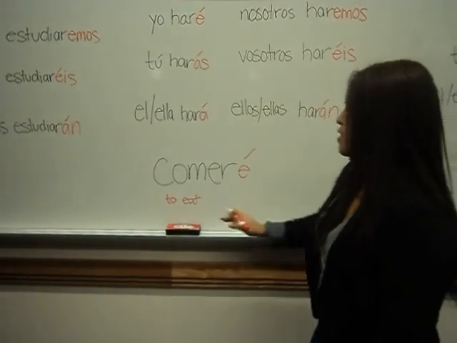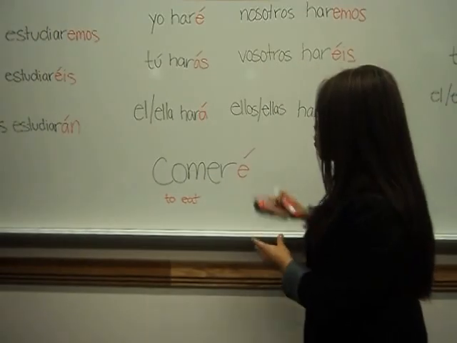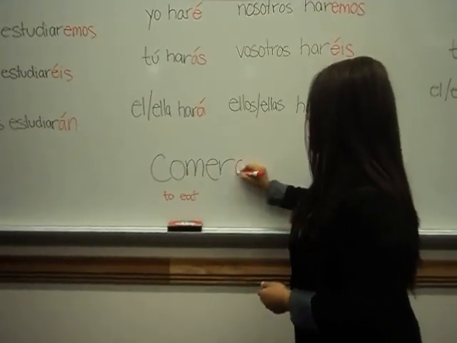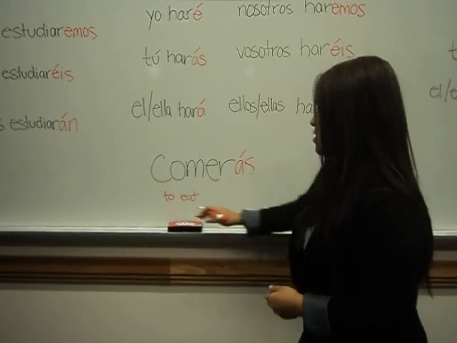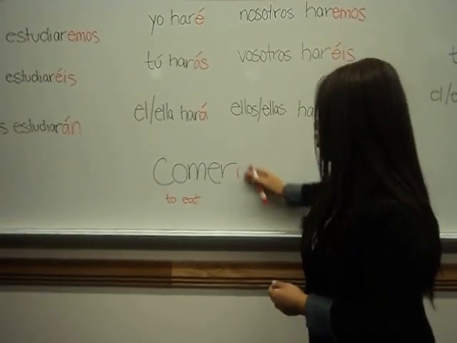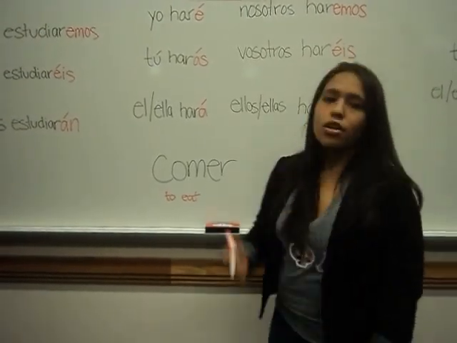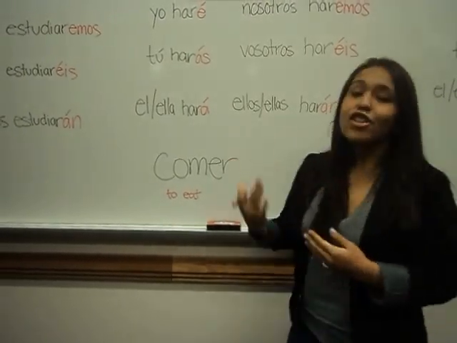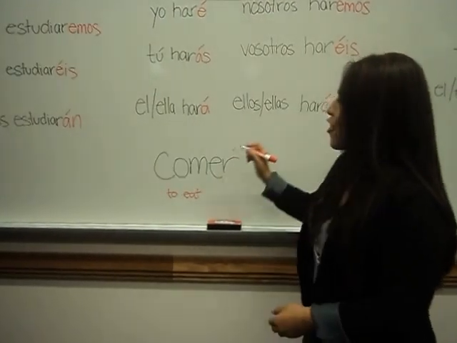Yo comeré. Then to say tú comerás, or you will eat, we will add on the ás. Then you follow the same pattern. He or she will eat would be comerá.